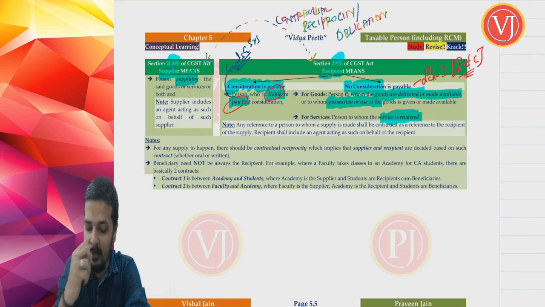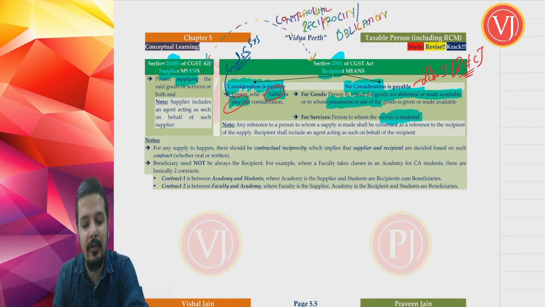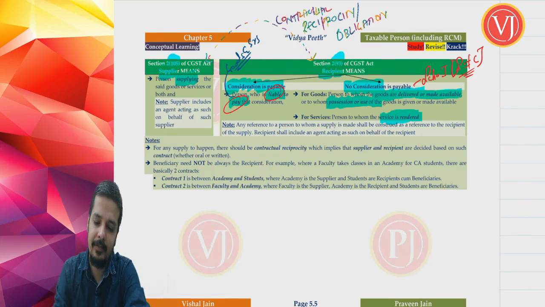Now, to make this more simple, let us take an understanding where you are going to an academy to attend the classes.